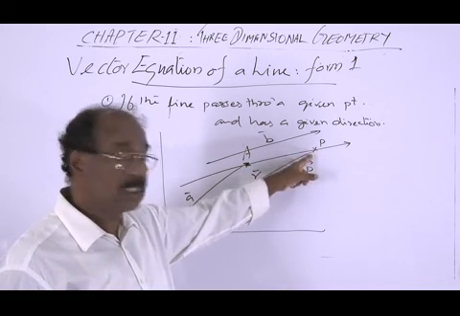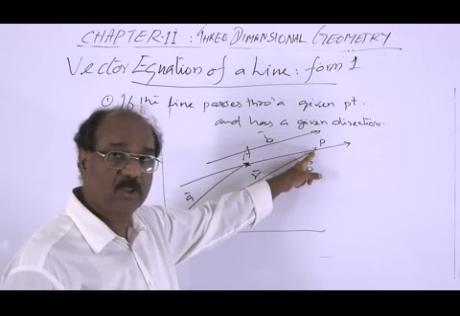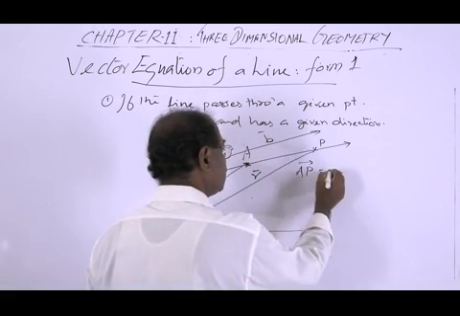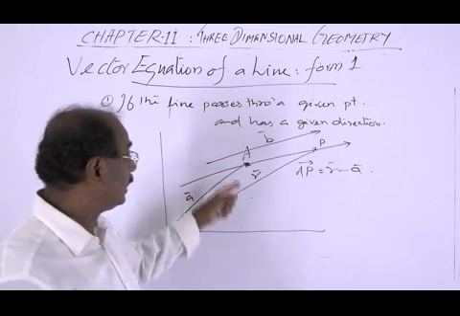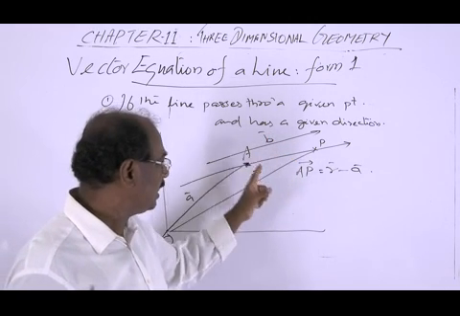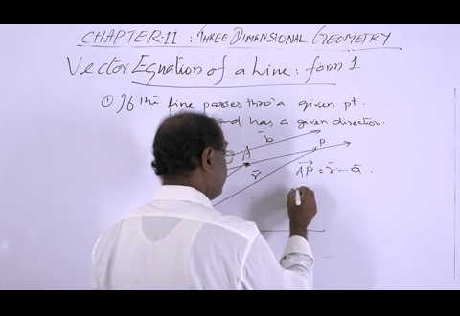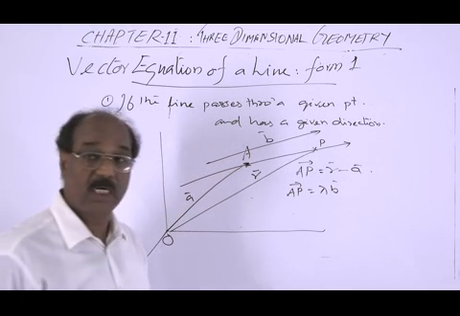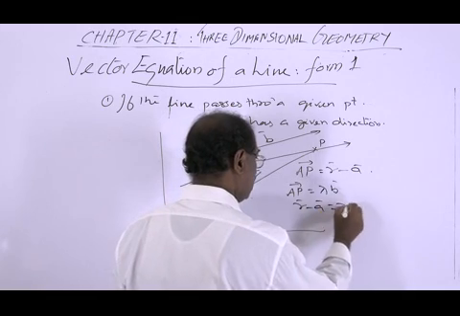Vector AP can also be written in terms of R and A, because R is the position vector of P and A is the position vector of point A. Therefore, AP is equal to R minus A. And this AP is parallel to B. Therefore, AP can be written as a scalar multiple of B. That is, vector AP is equal to some constant times B. This shows that R minus A is equal to lambda times B.